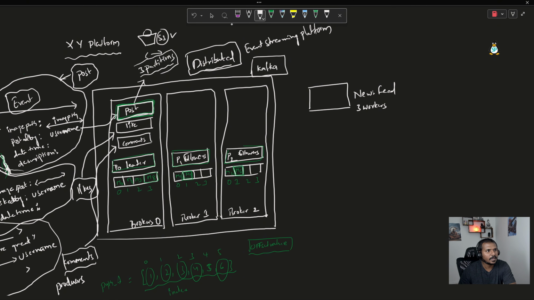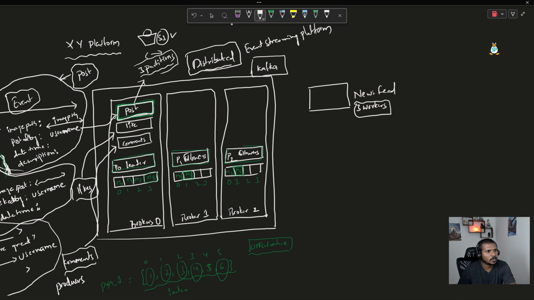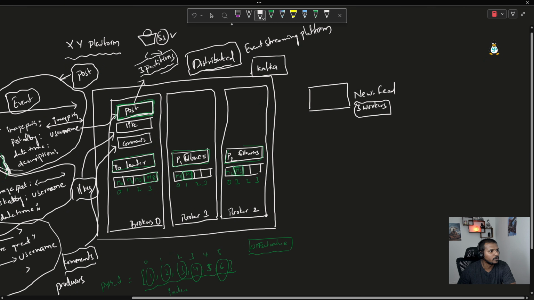So let's assume that I have 3 workers here. 3 workers means 3 processes, and each process is going to read one particular partition. So whenever messages are coming into P0, partition 1, or partition 2, their respective processes or workers are going to read the messages. Like M0: this news feed service is going to read M0, and then it will publish into the news feed. And another process, worker 1, is going to read the P1 partition, and it will process M1, M2, M3, and M4.